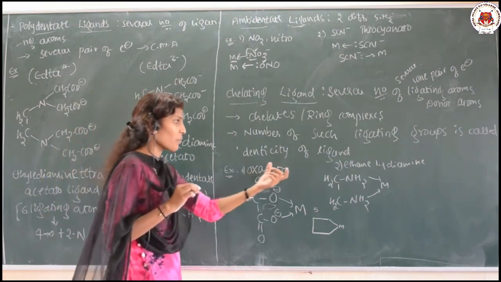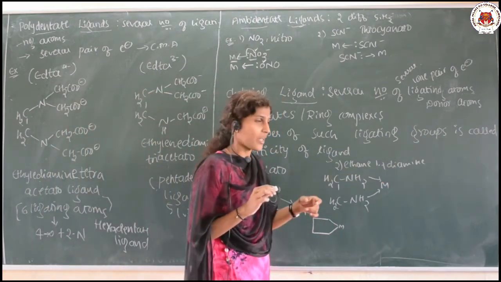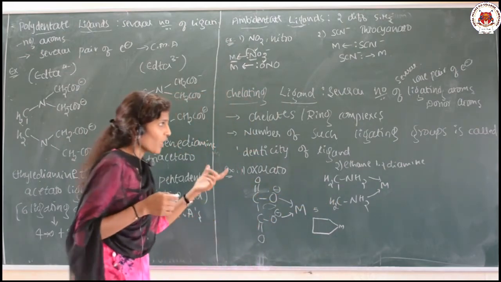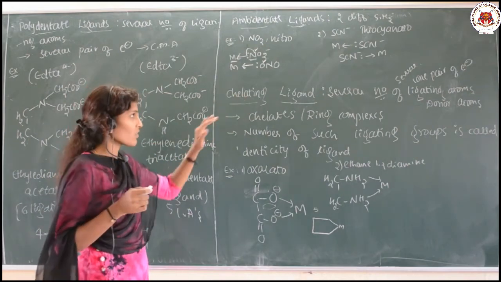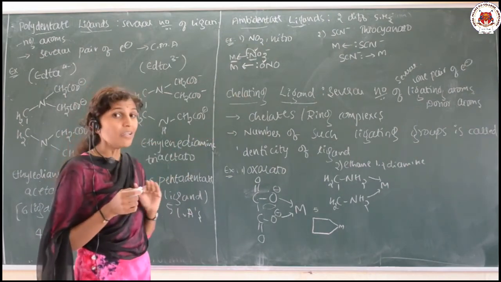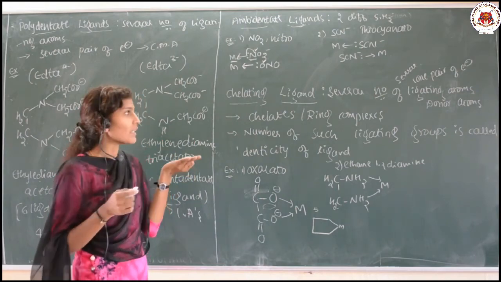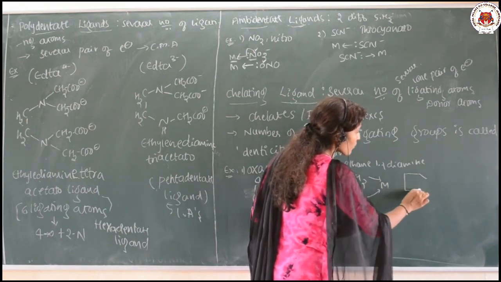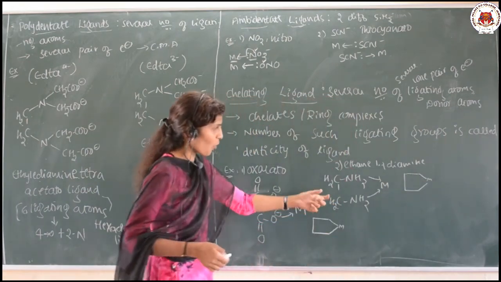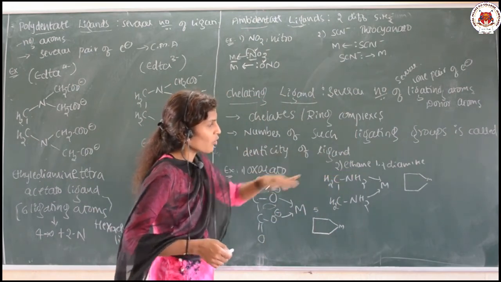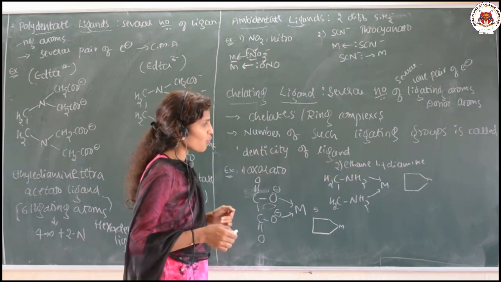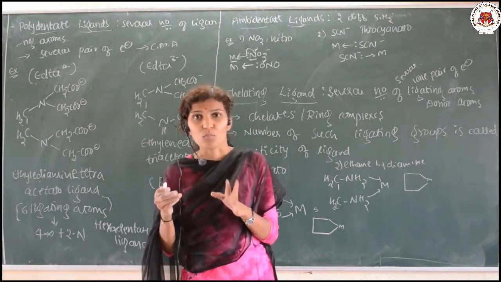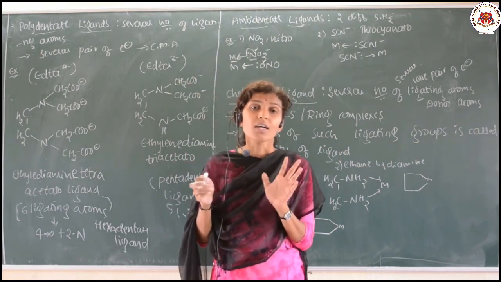And one more example is ethane-1,2-diamine. Here also, as I said, this is again a bidentate ligand. I said chelating complexes are formed by bidentate as well as polydentate ligands. And here also it forms a 5-membered ring. Just look at this, a 5-membered ring is formed. That is en, ethane-1,2-diamine, which can also form the 5-membered ring. That's why chelate complexes are more stable as compared with other complexes.